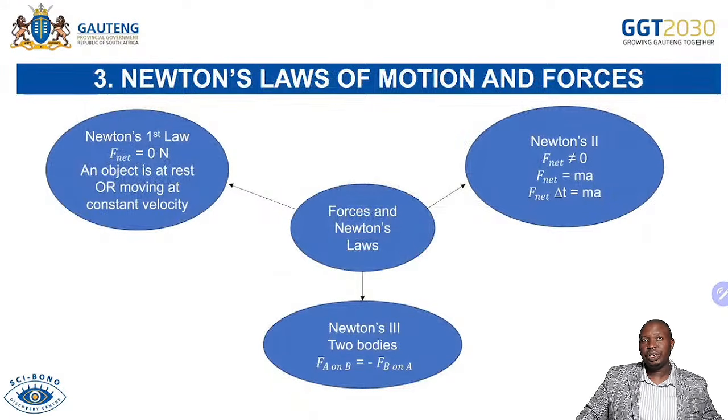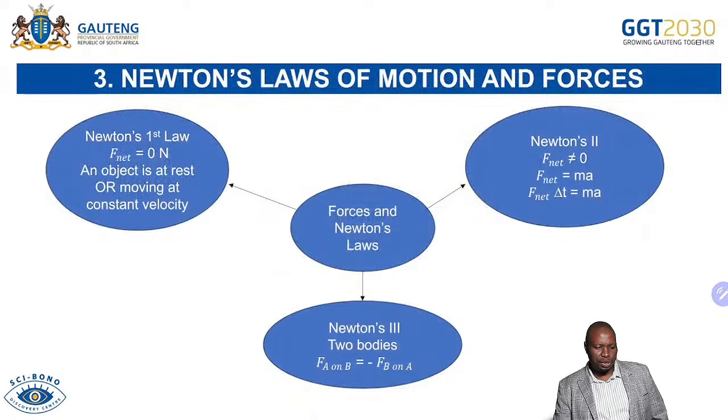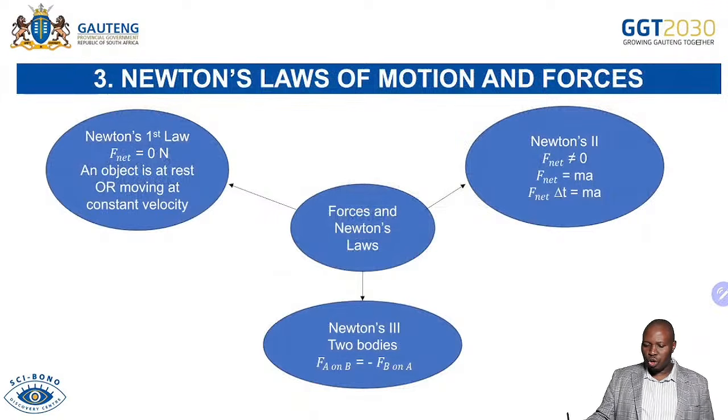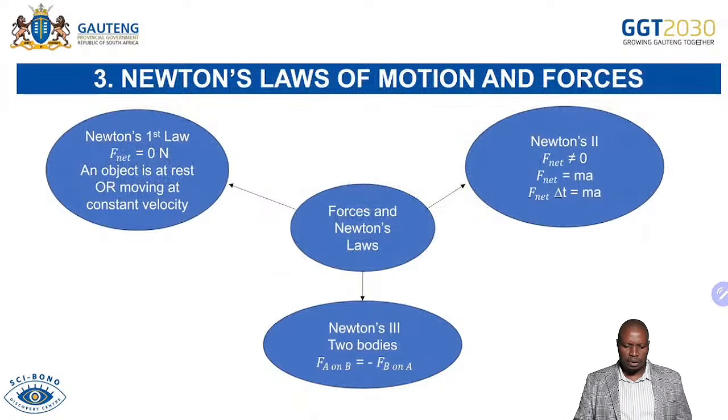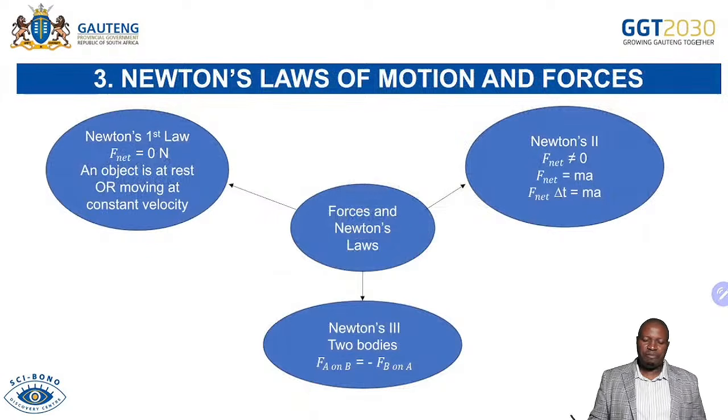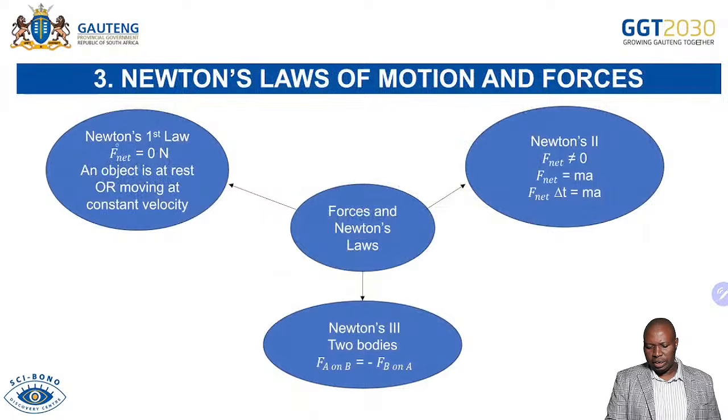Newton's laws of motion and forces. That is what you're expecting when you open your question paper. In terms of your question 2, you're expecting to have Newton's laws there. Newton's first law: F net equals 0 N. We are always emphasizing that F net equals 0.